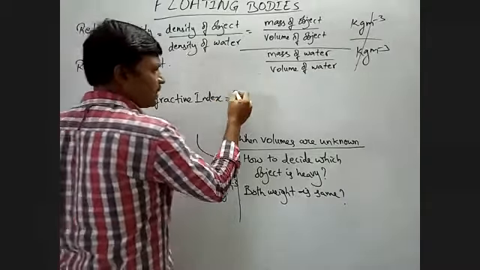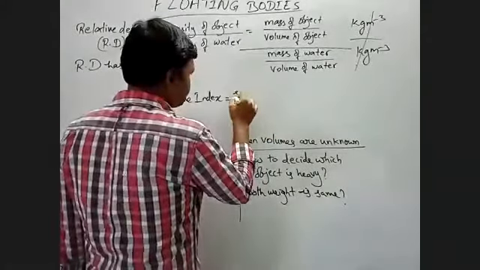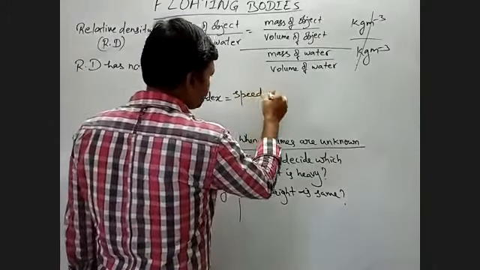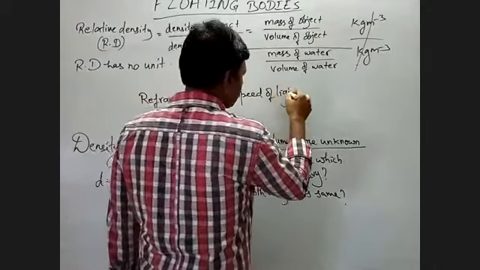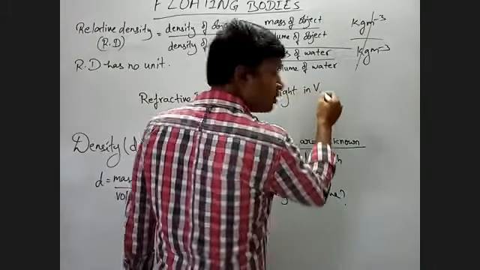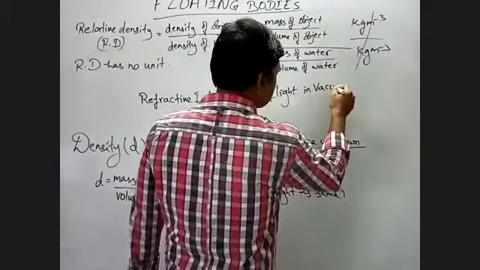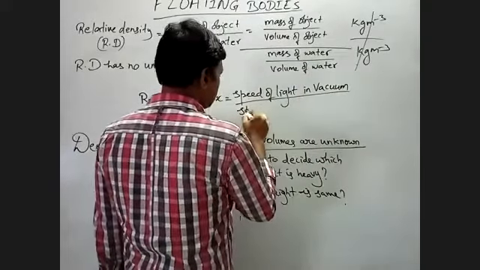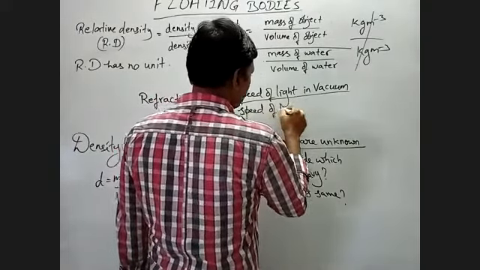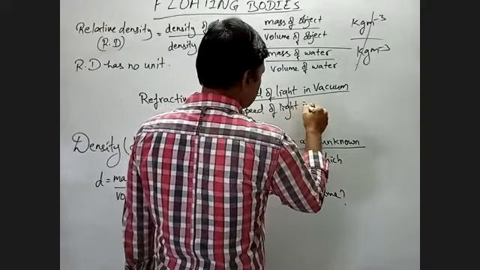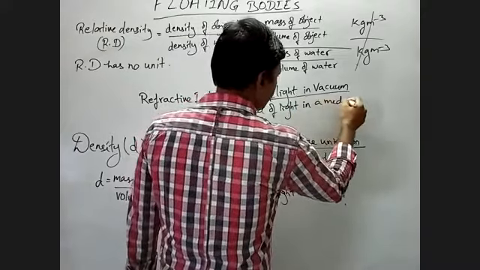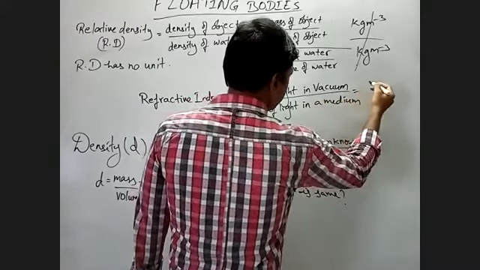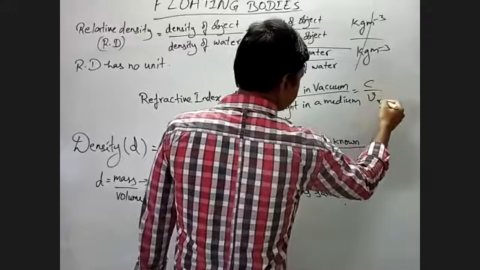It is the ratio of speed of light in vacuum to speed of light in a medium. So this is given as C by V.